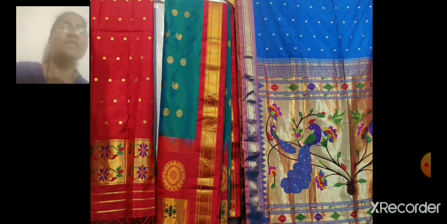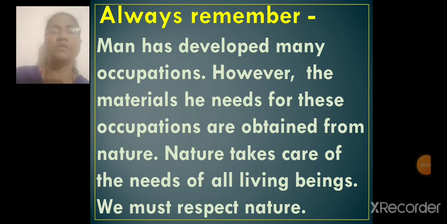Always remember, children, man has developed many occupations. However, the materials he needs for these occupations are obtained from nature, whatever the raw material. And that is why we need to respect our nature, because people obtain a lot of things from nature only. That means everything is dependent on nature.